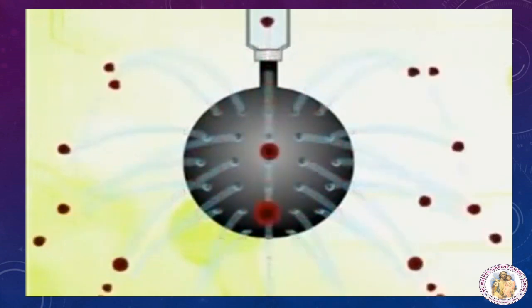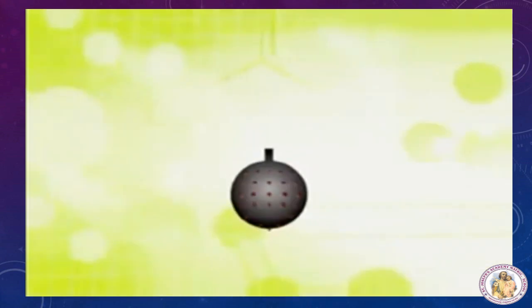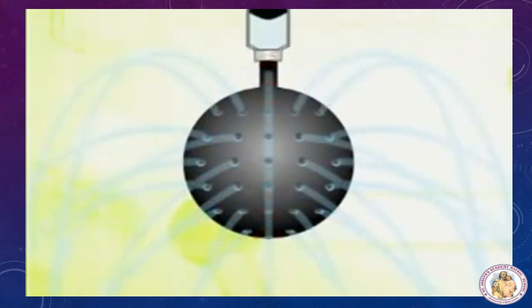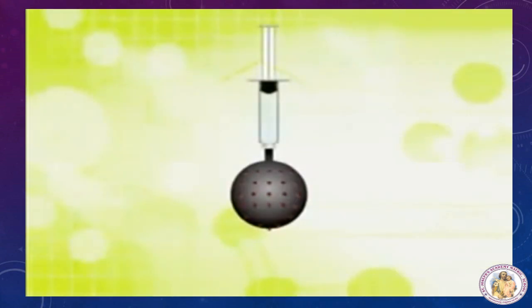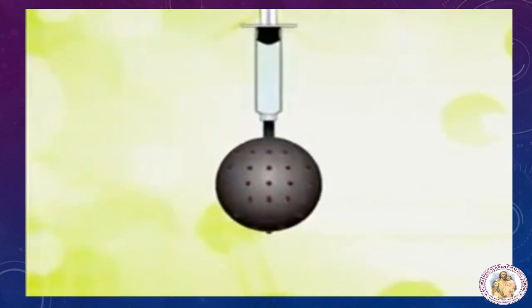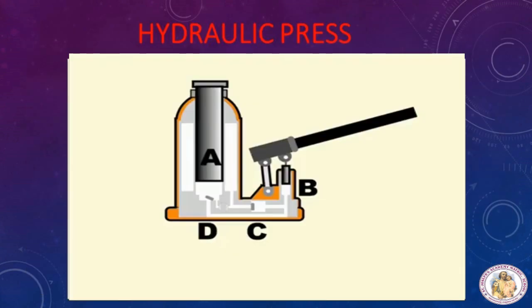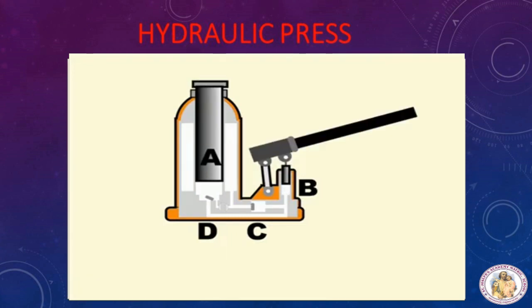The water rushes out of the holes in the vessel with the same pressure. The force applied on the piston exerts pressure on water. This pressure is transmitted equally throughout the liquid in all directions. This principle is applied in various machines used in our daily life. One of the machines based on Pascal's law is the hydraulic press. Let's see what a hydraulic press is. This hydraulic press works on the principle of Pascal's law. It consists of two cylinders of different cross-section areas.